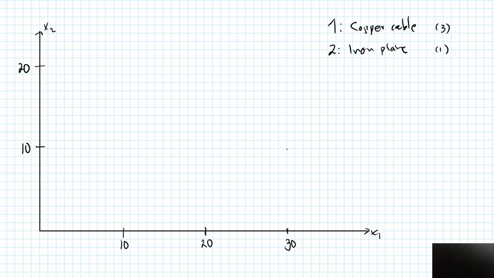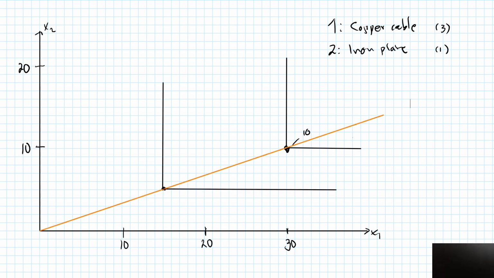So if I have 30 copper cables and 10 iron plates, then I will be able to produce 10 electronic circuits. If I have more iron plates but still 30 units of copper cables, that will not result in any more electronic circuits, and bundles along this line are no better than the bundle I started with. The same goes if I have too many copper cables, and this is my indifference curve for my bundle 30,10. Similarly, this bundle right here, 15,5, will give me 5 electronic circuits, and here is another indifference curve.